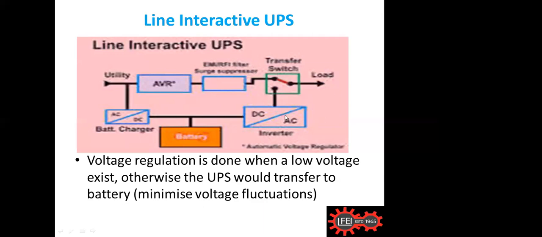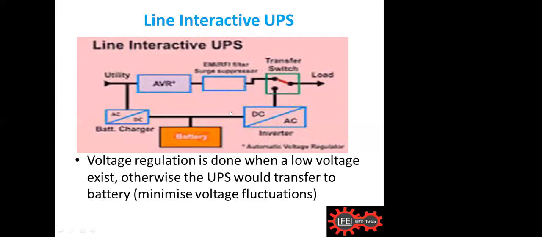Even a slight variation comes. Otherwise, there is not much difference between the offline and the line interactive UPS. The only thing, additionally, is that a voltage regulator and a filter have been connected to it. That's all the difference between these two UPS systems.